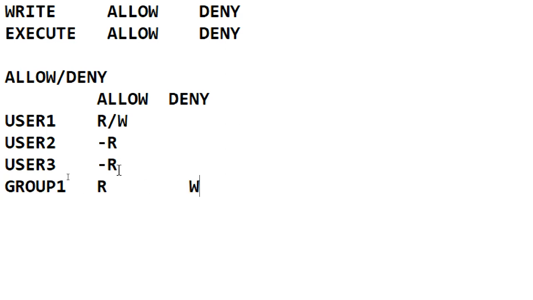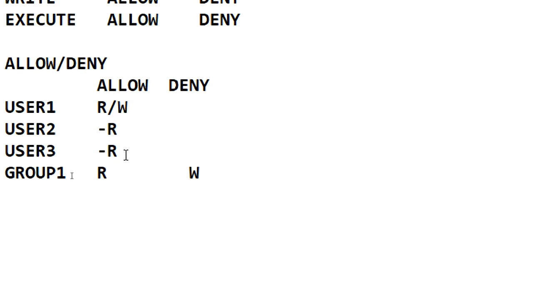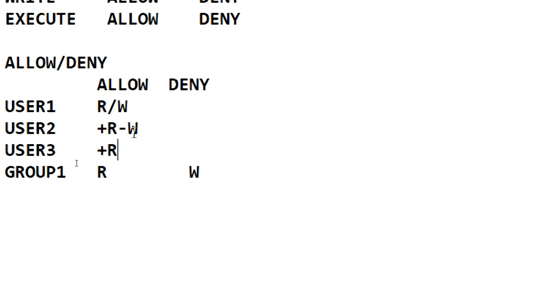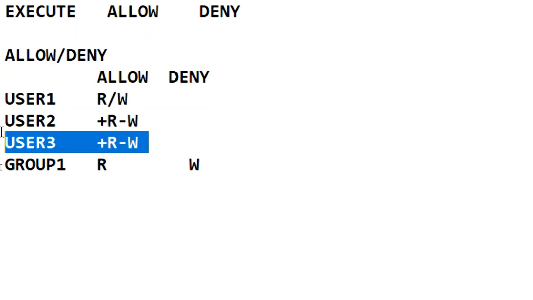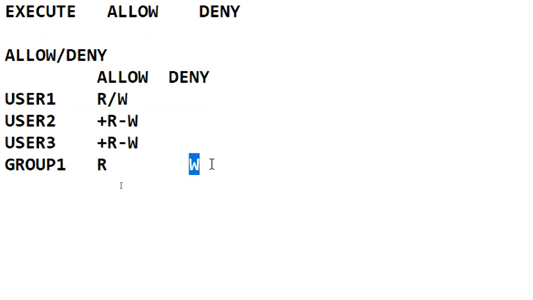So what happened? Automatically write deny. Okay, so I will use a plus mark for this one: they will get read permission and also they'll get write deny, minus w, automatically. So user 3 cannot write. It can read but it cannot write.